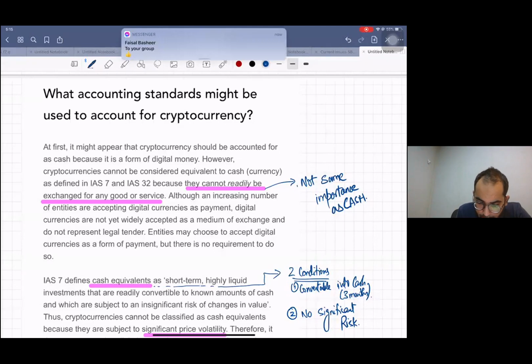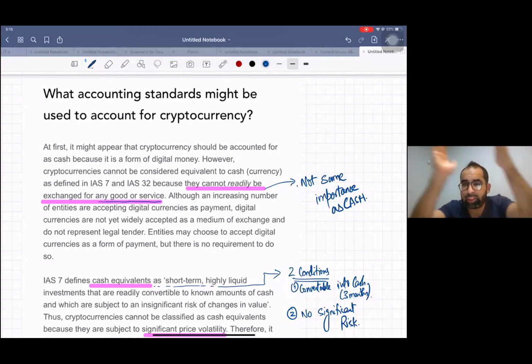Number two, the reason they have written here, see, because they cannot be readily exchanged for any goods or services. If you have cash, you can buy anything. If you have dollars, you can buy anything worldwide. They are exchangeable. By giving dollars, you can get pounds, you can get rupees. But by giving Bitcoin, you cannot buy everything, because till now, it's not acceptable worldwide.